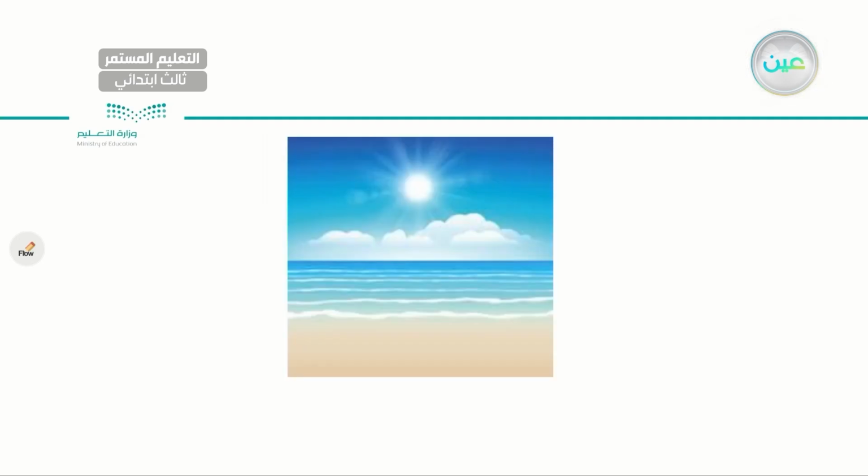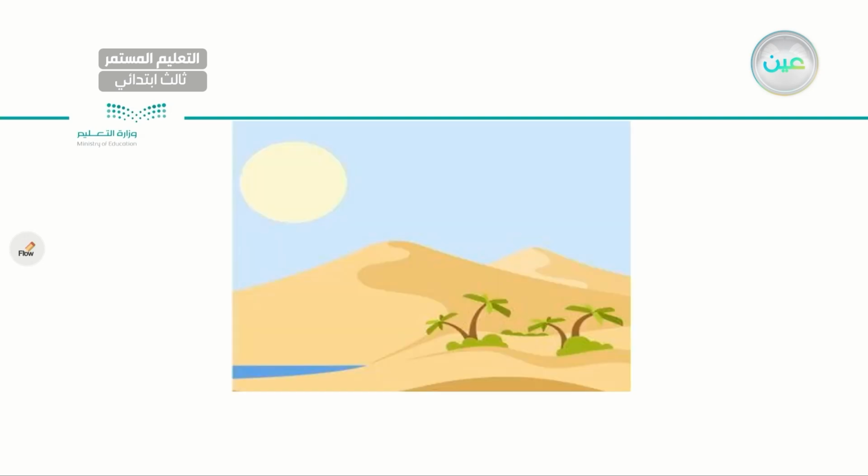How about this one? What do we have here? I have sea. Very good. Sea. One last time. Sea. Very good, my dear student. How about this one? What do you think? It is a desert. Very good. Desert. One last time. Desert. Very good, very good.